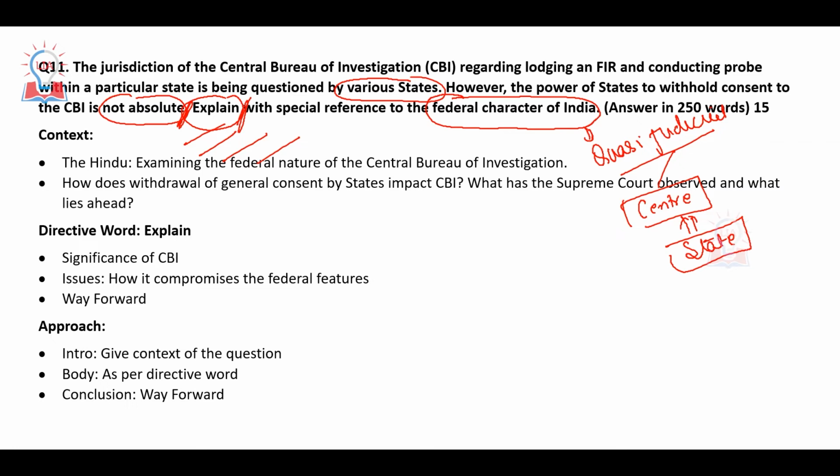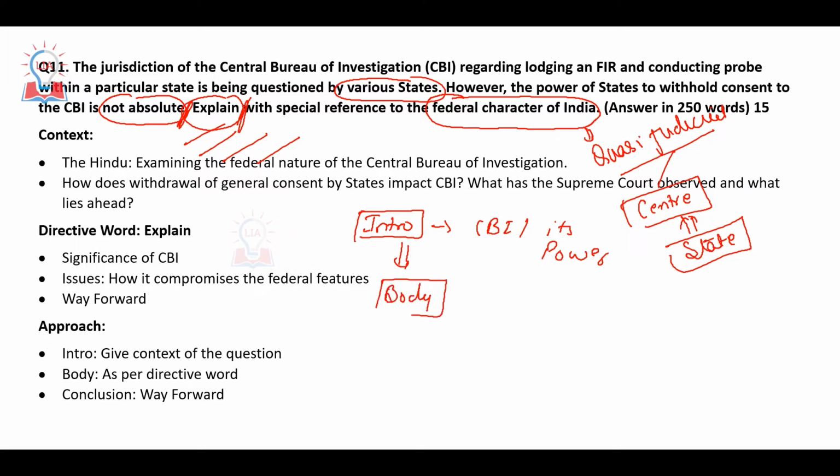In this context we have seen multiple instances where this consent was withdrawn by the state. So in the introduction you just write about the CBI and its power. Then you have to explain this statement, to what extent a state can withhold the consent to the CBI.